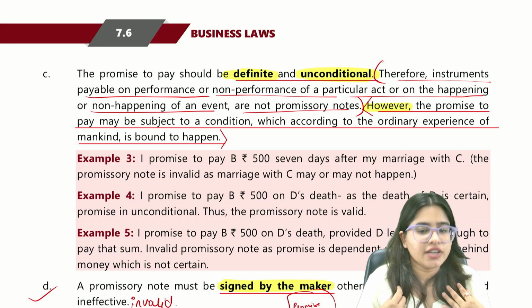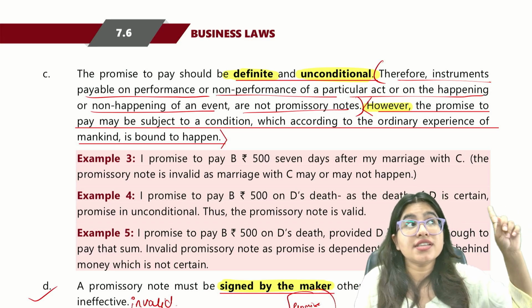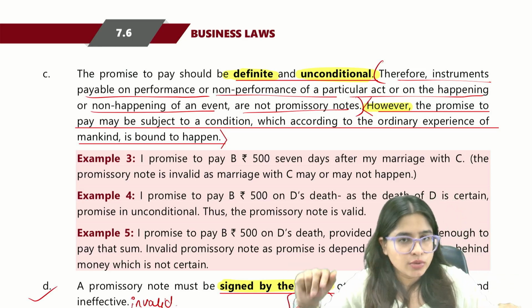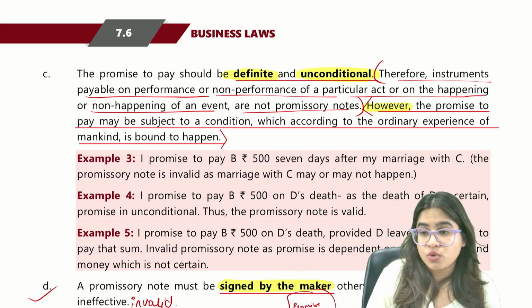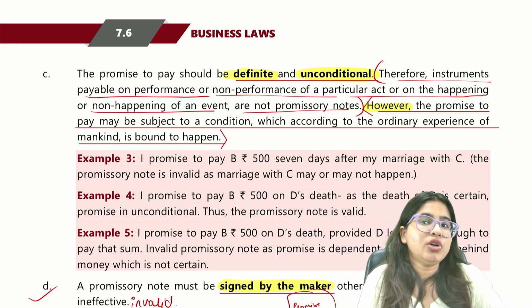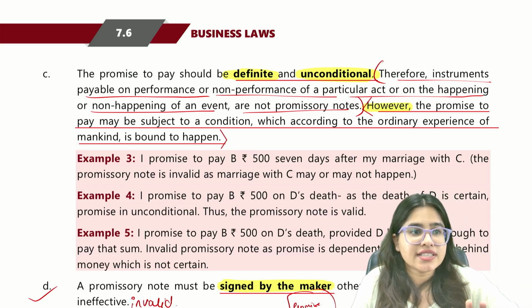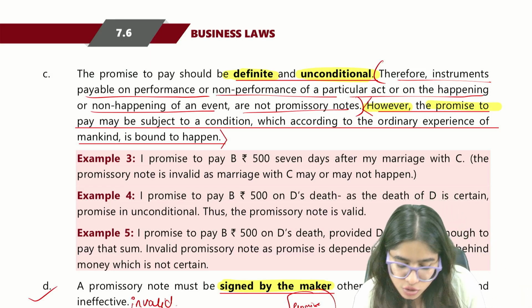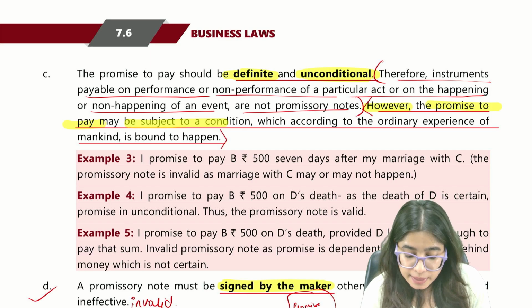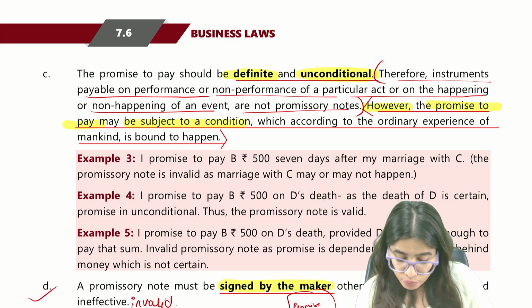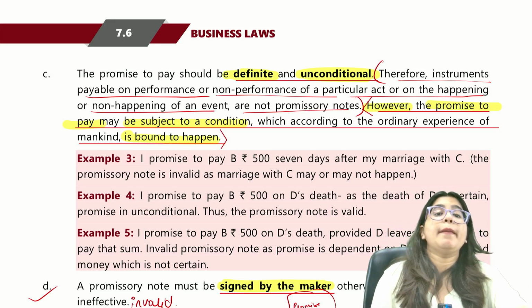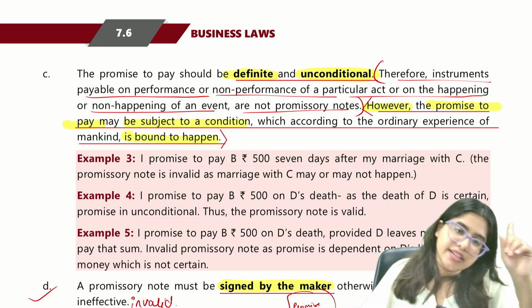So if I make a condition that when sunset happens today, then I will pay you 10,000 rupees, this is a valid promissory note. Why? Because the condition that I put is bound to happen. Sunset is anyway happening. So where you make a promise to pay subject to such a condition which will anyway happen, then it's a valid promissory note.